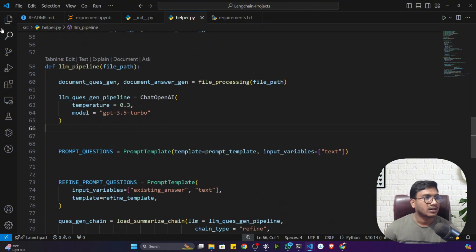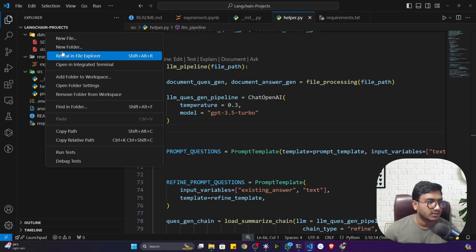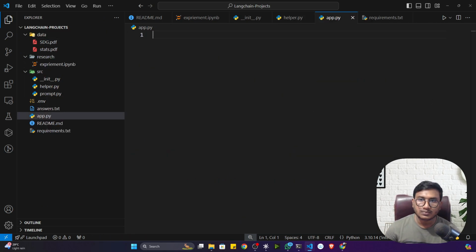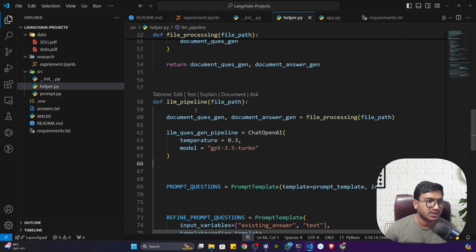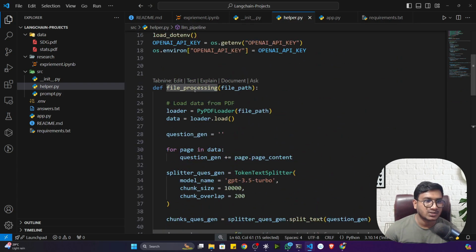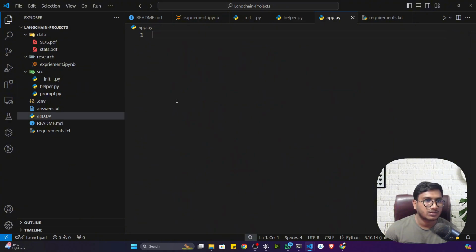Now let me save. Now let me create the endpoint. Here I'll create a file and name it app.py. This is going to be my endpoint. Inside that I'm going to call this LLM pipeline function, because inside the LLM pipeline I'm calling my file preprocessing. That's why I don't need to call it separately. So let me open it up.